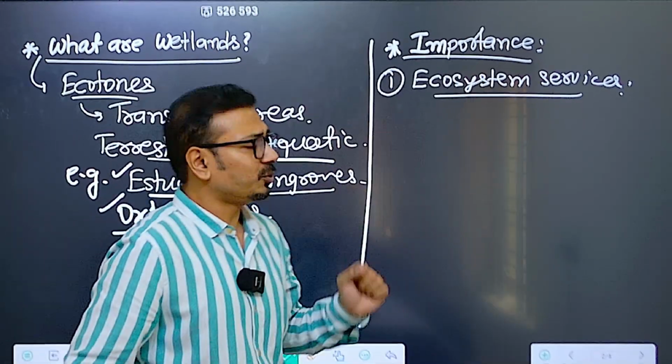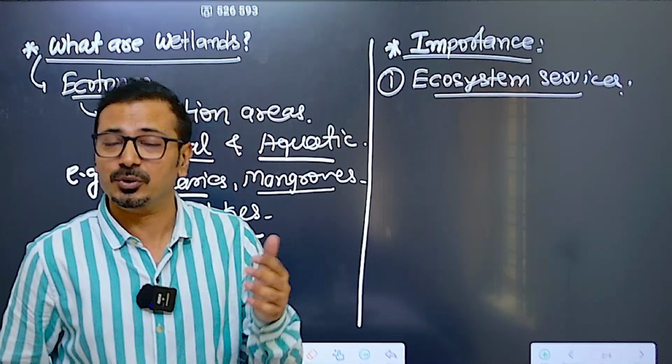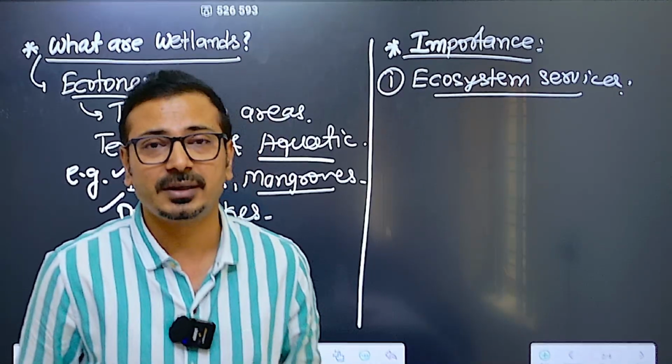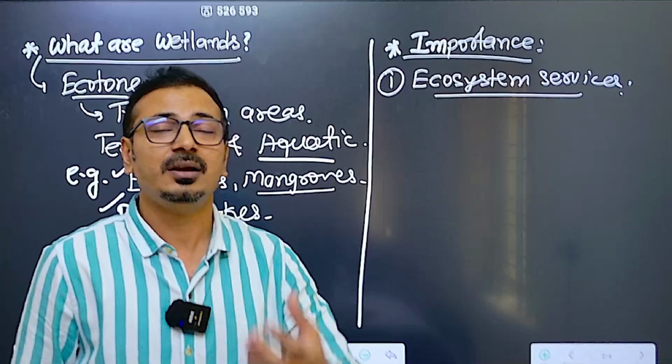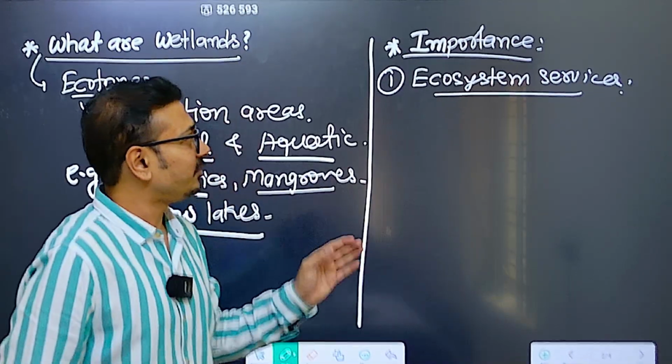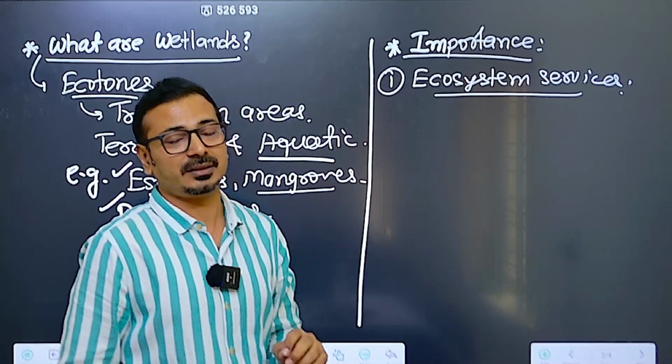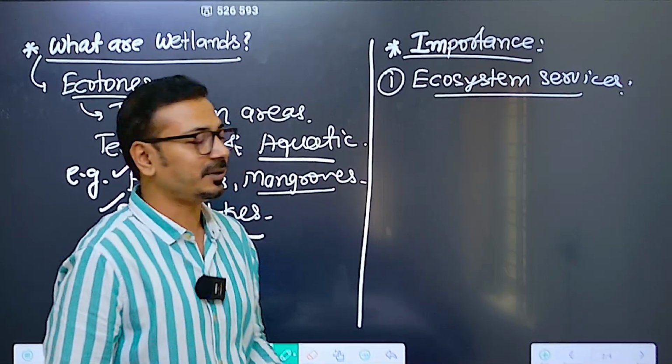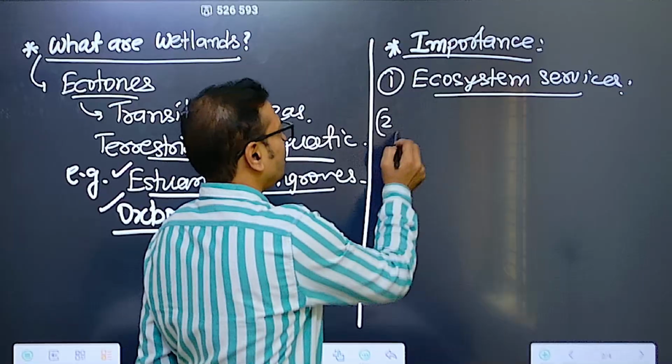Other ecosystem services, like purification of water, are there, and groundwater recharge is there. For climate change, it is acting as a carbon sink. So all these ecosystem services are there, along with biodiversity. Second, we can talk about